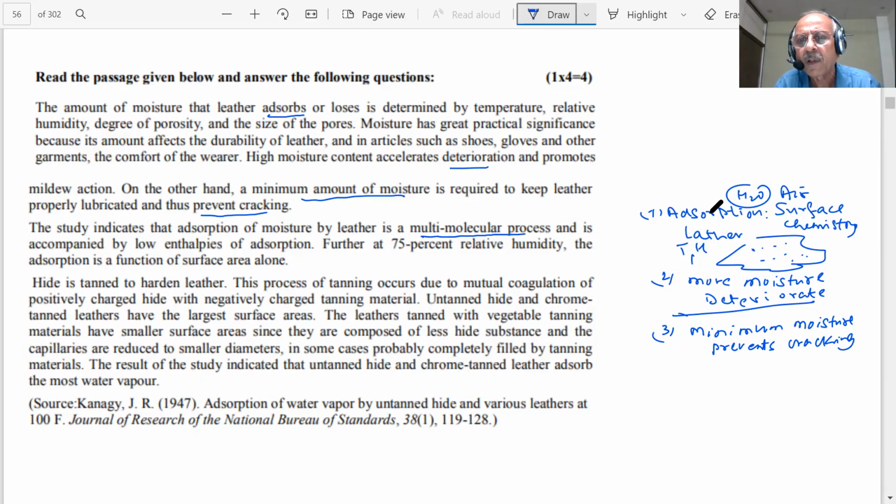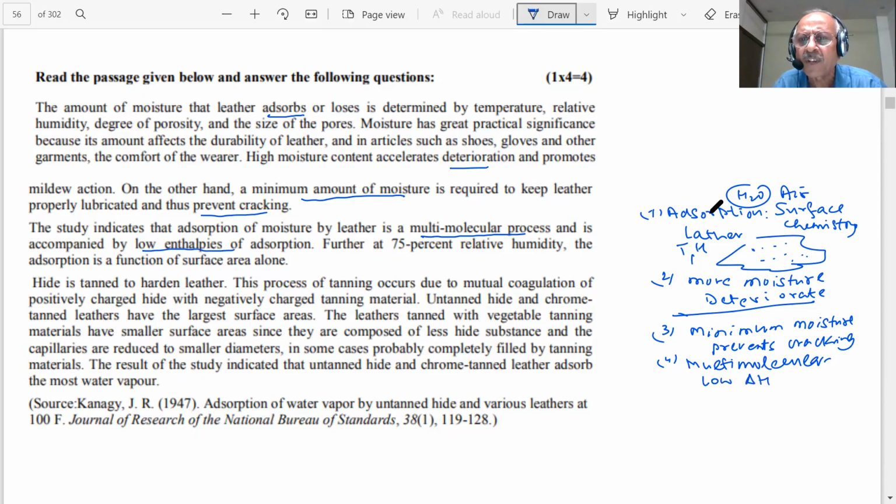The study indicates absorption of moisture by leather is a multi-molecular process, student. Fourth point. You see, I am reading and noting certain points. Why? Because it will help me in answering the question. Multimolecular means what, student? Multimolecular accompanied by low enthalpies of adsorption. Low delta H. What does it mean?